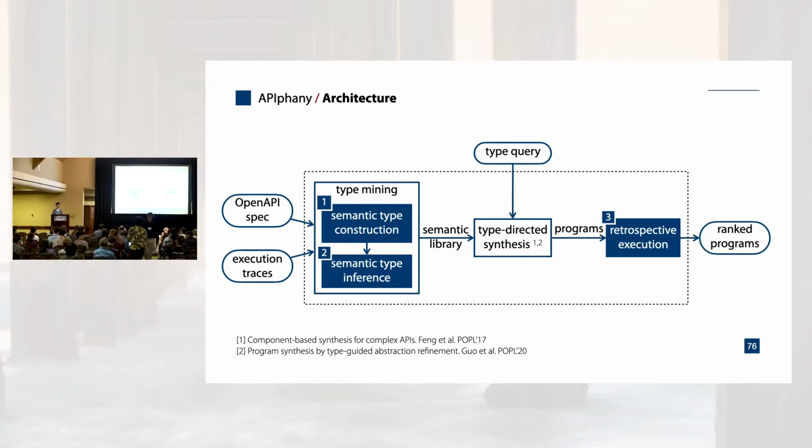Thanks for the talk. It seems like your algorithm uses traces at several points. So I was just wondering, where do you get these traces? How dependent is the algorithm on the quality of the traces? How easy is it for a user to accumulate these traces of API calls?